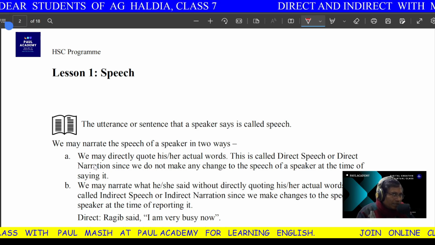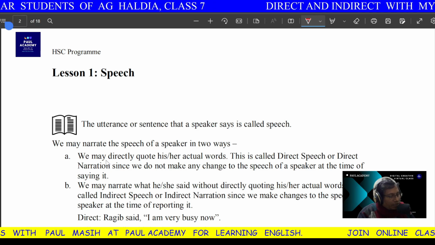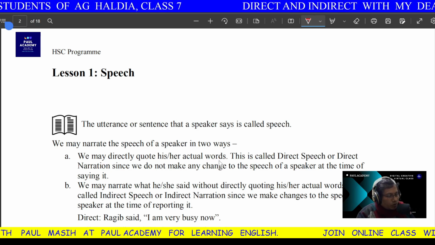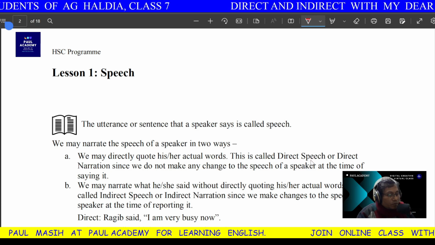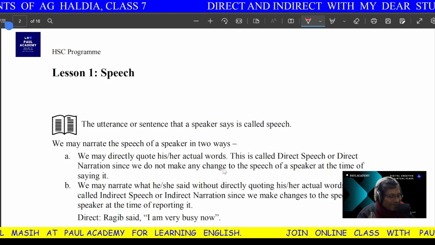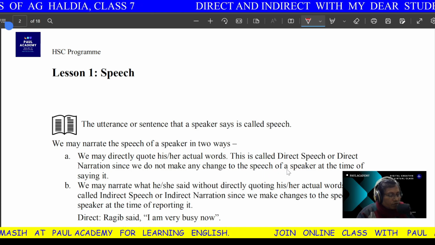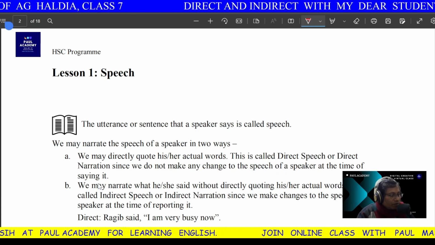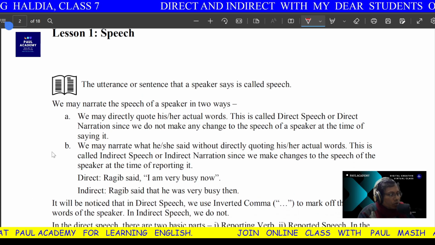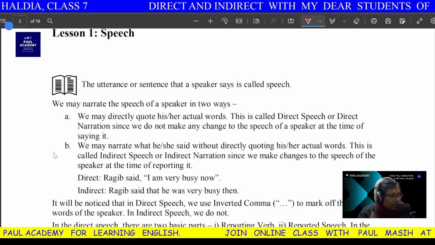One is the direct way, the other one is the indirect way. So we may directly quote his or her actual words. This is called direct speech or direct narration, since we do not make any change to the speech of a speaker at the time of saying it.